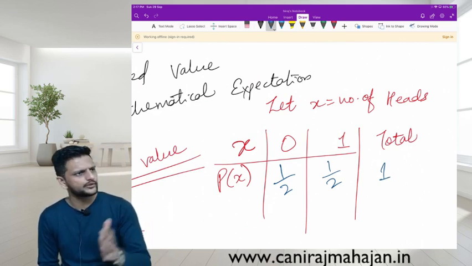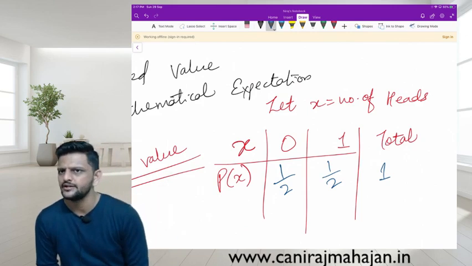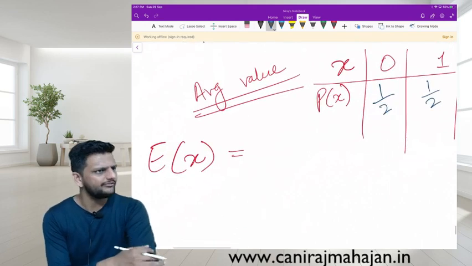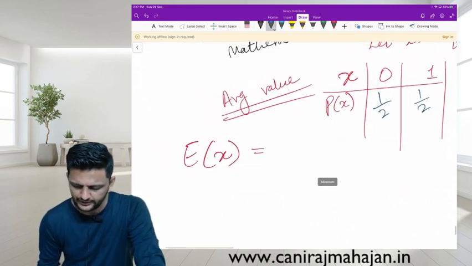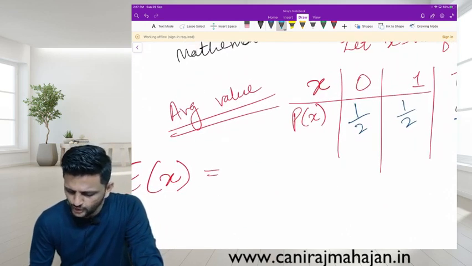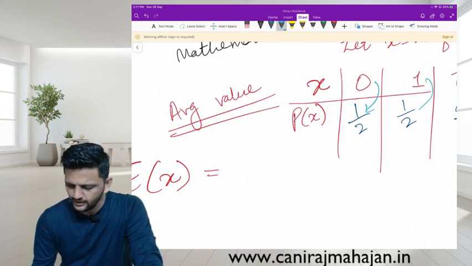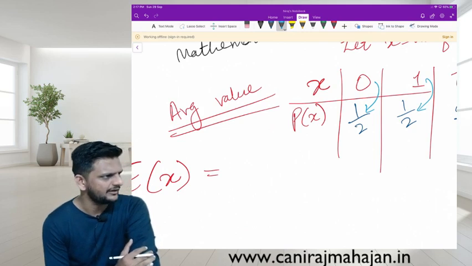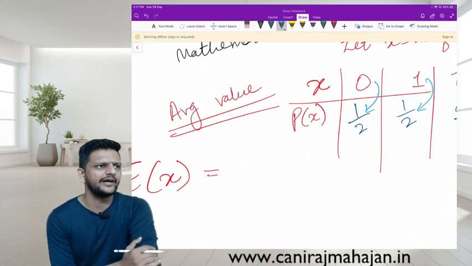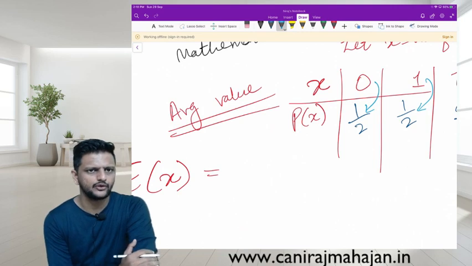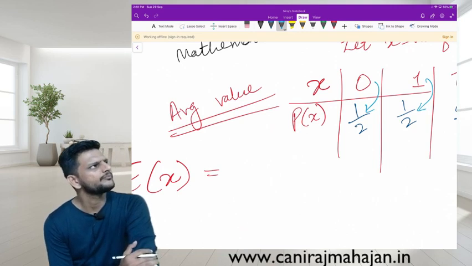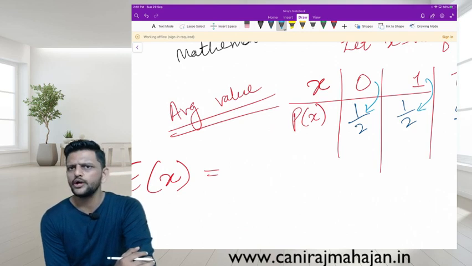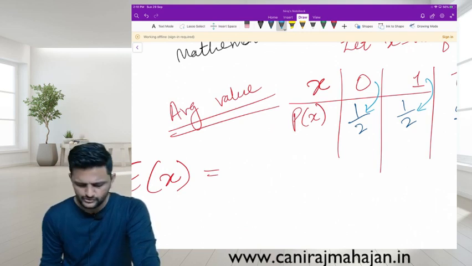Same thing you can continue with 2 coins, 3 coins and whatever number of coins. So you will be given values of x and probabilities of x. You have to multiply them correspondingly. You will multiply 0 with 1 by 2 and 1 with 1 by 2. The total is 1 by 2, 0.5. So on an average 0.5 heads you can get. That is the answer. Are you following? We have done for 2 coins as well as 3 coins also.